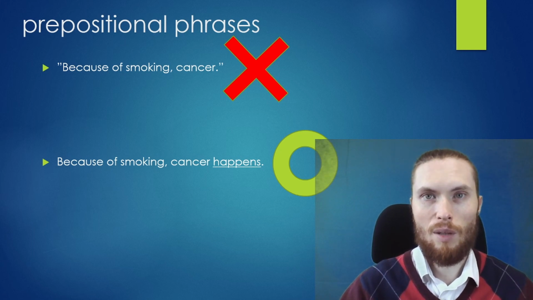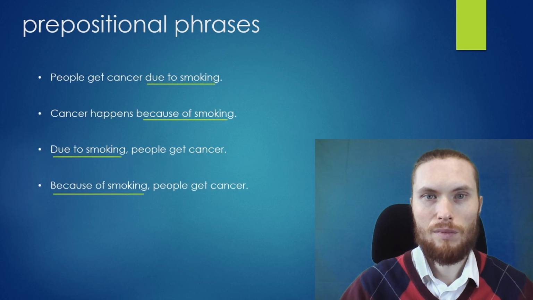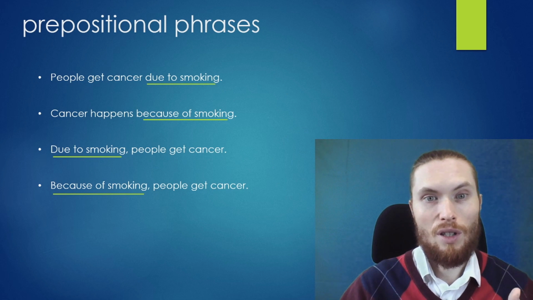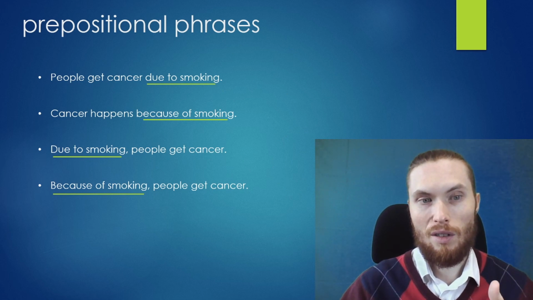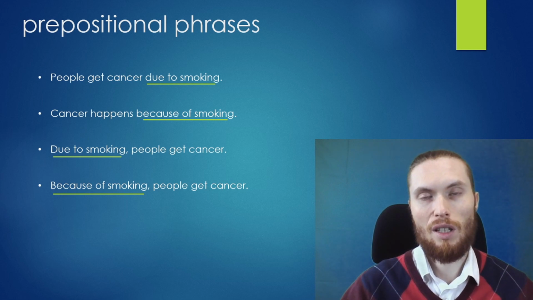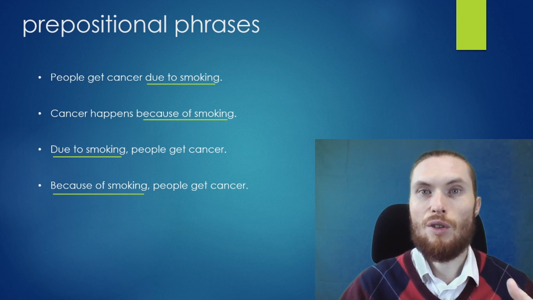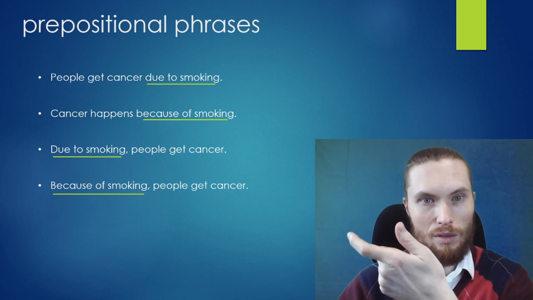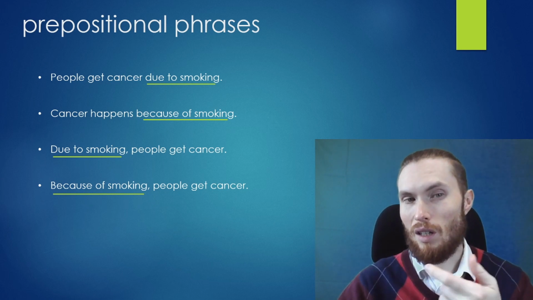Let's look at some more examples. People get cancer due to smoking. Cancer happens because of smoking. Due to smoking, people get cancer. Because of smoking, people get cancer. And what I want to show you here is that this prepositional phrase can move, similar to the because clause.